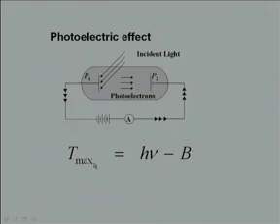This equation is known as the Einstein equation, and this equation was first put forward by Einstein in his 1905 paper, in which he showed that the maximum kinetic energy of the electron is equal to h nu, the energy of the photon, minus the work function, minus the minimum amount of energy required to take the electron out of the metal.